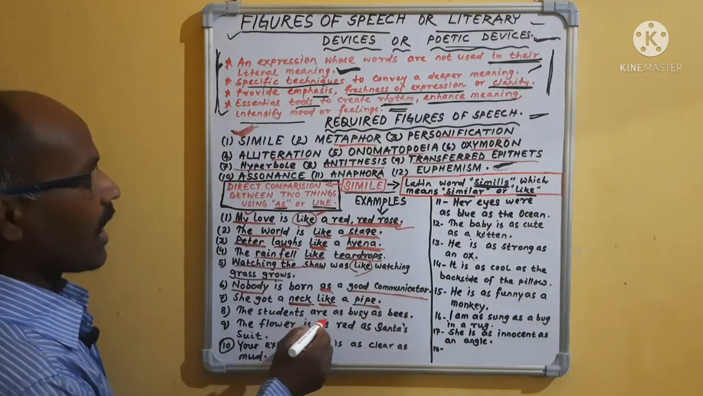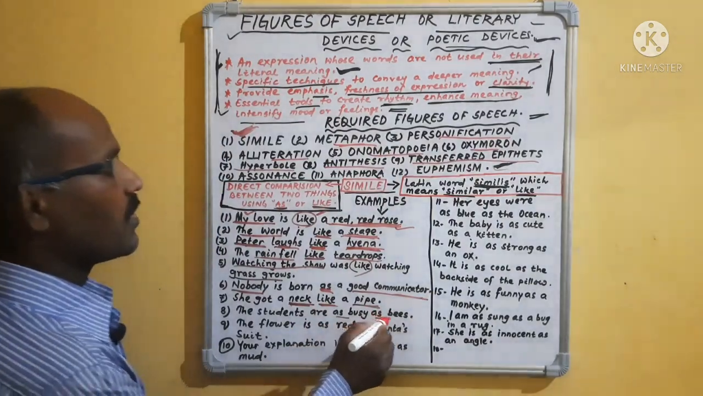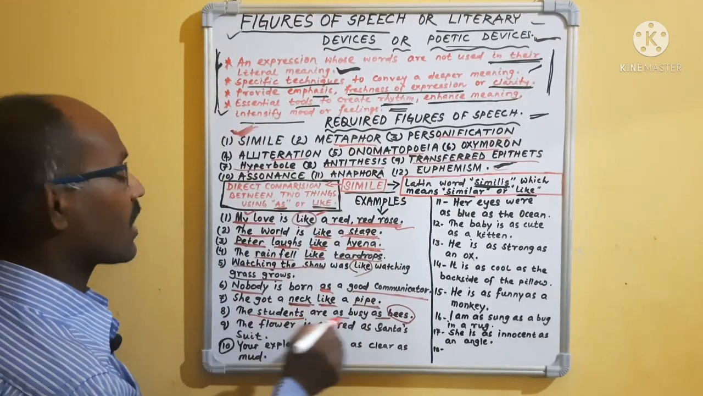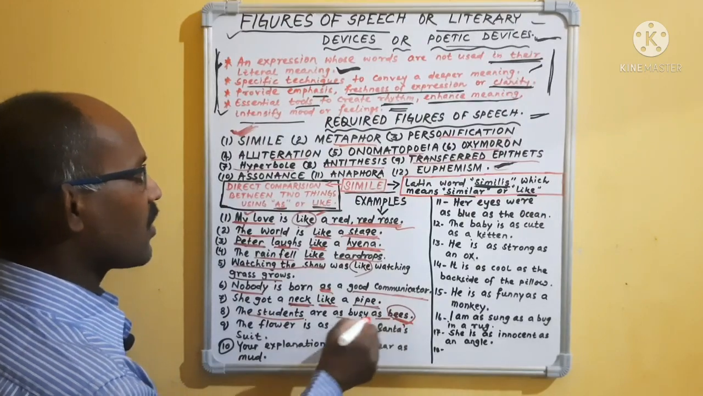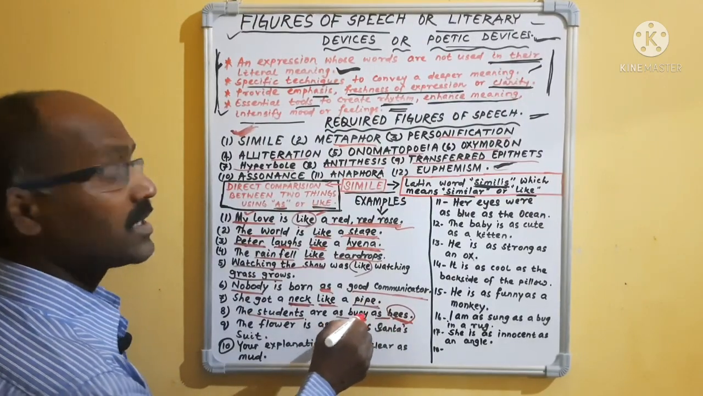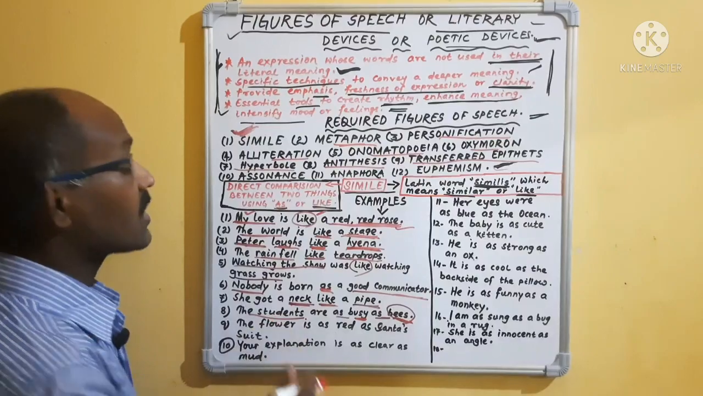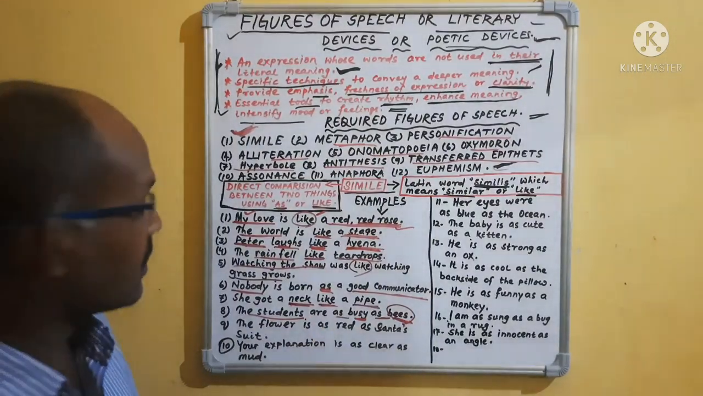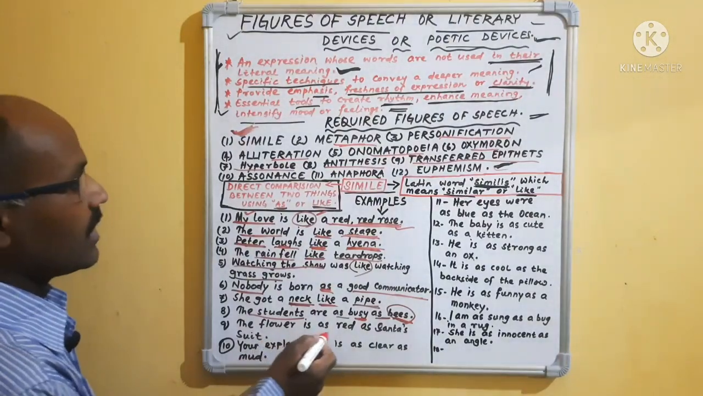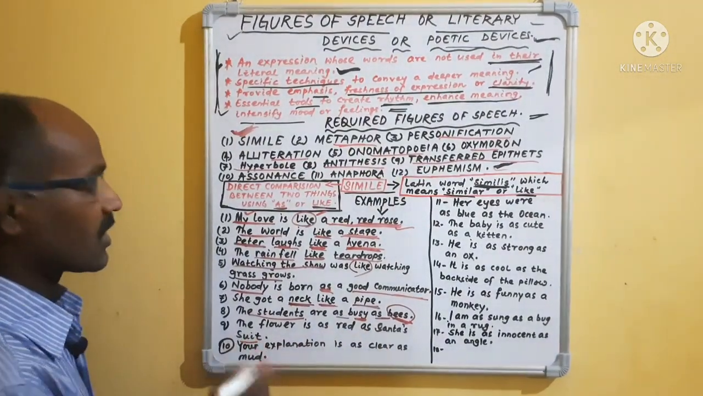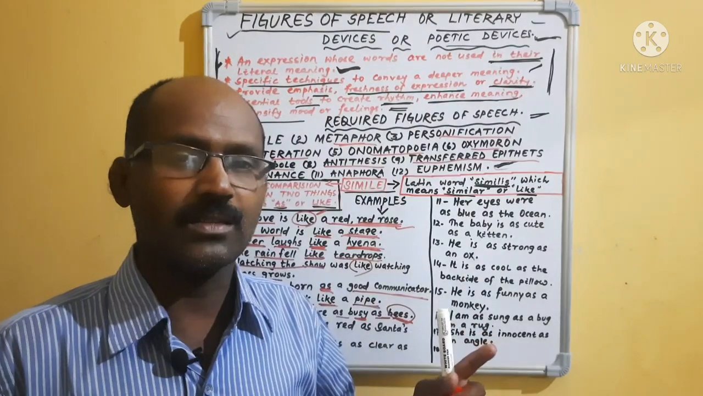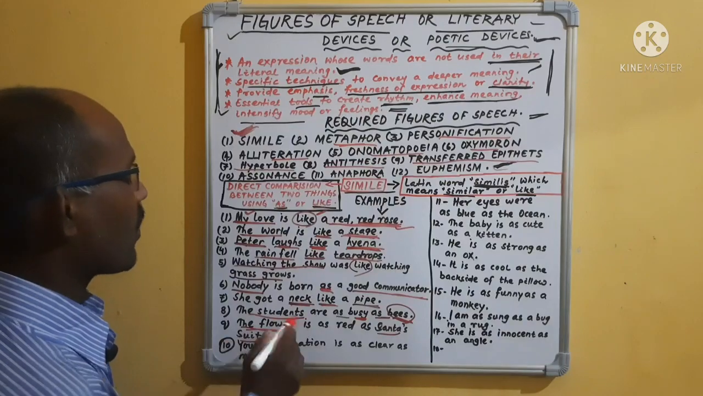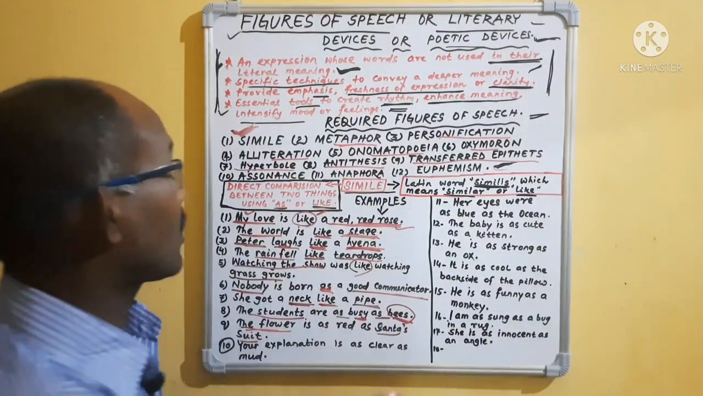The students are as busy as bees. You know, bees are hardworking, students are hardworking. Here students are compared with bees. That means how are the bees? Bees are busy. So the students are as busy as bees. Clear? Then, the flower is as red as Santa's suit. Have you seen Santa's suit, red in color? The flower is compared with that suit. The flower is as red as Santa's suit, is also a simile.